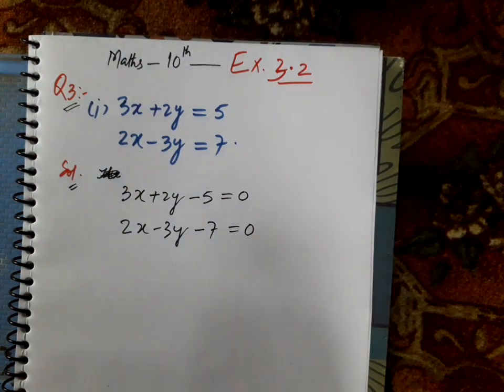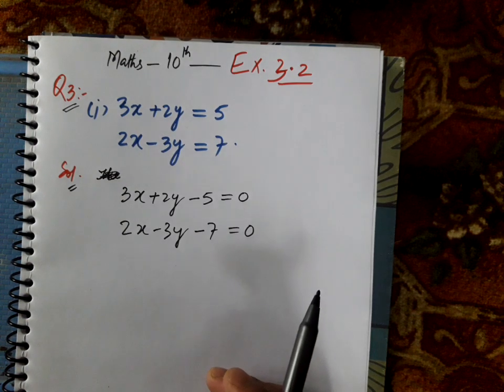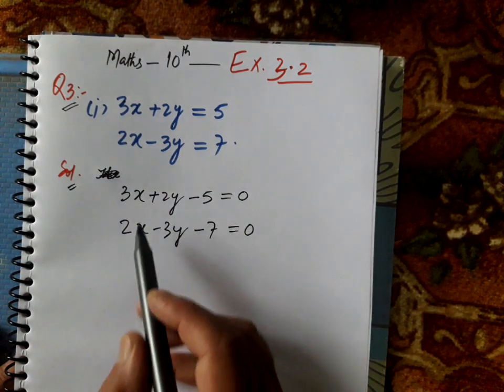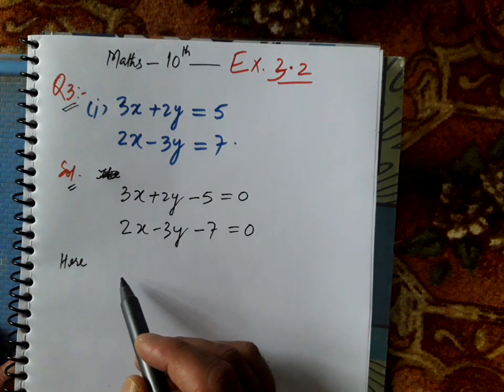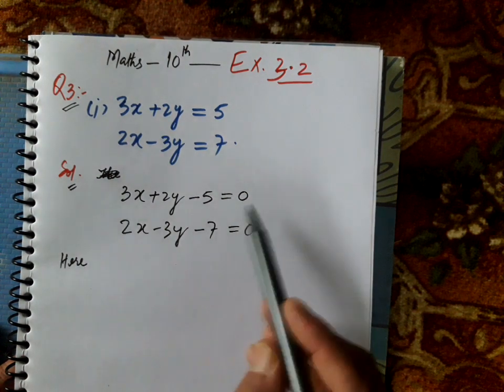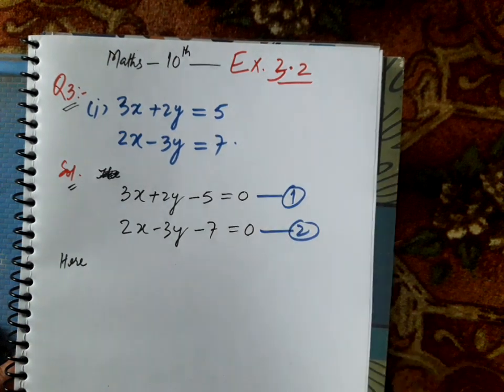So we put them in accordance with the general forms. तो यहाँ पर हम देख सकते हैं, we can denote the first as equation first and the second as equation second.